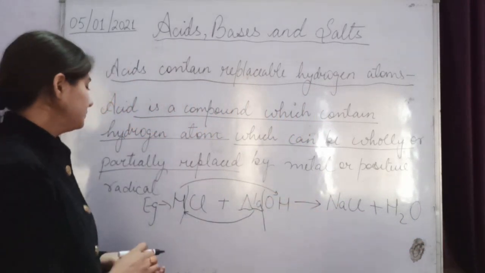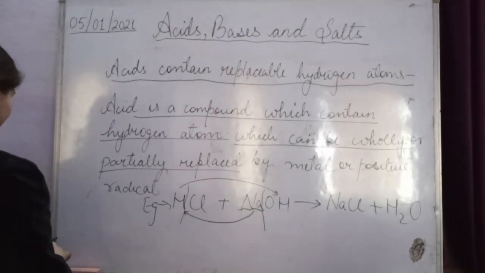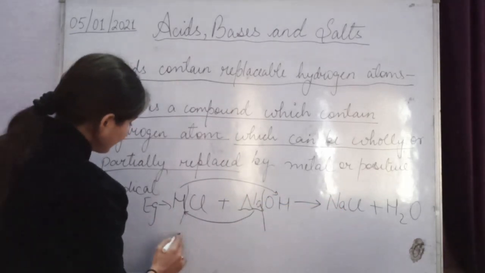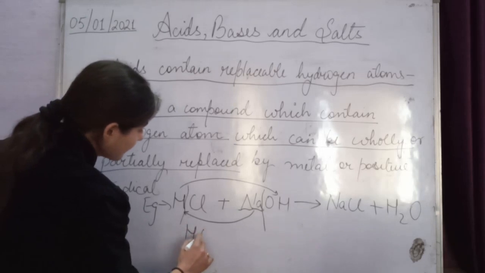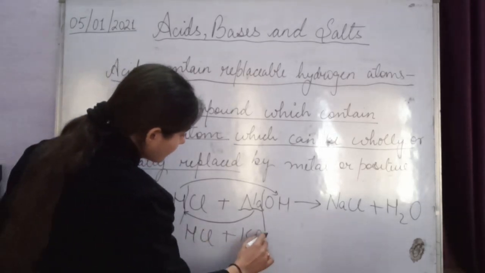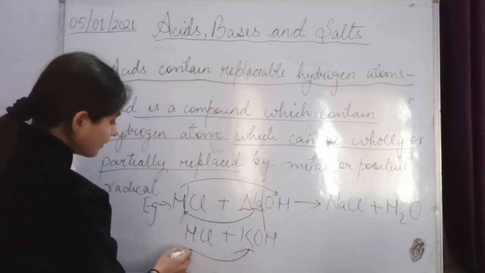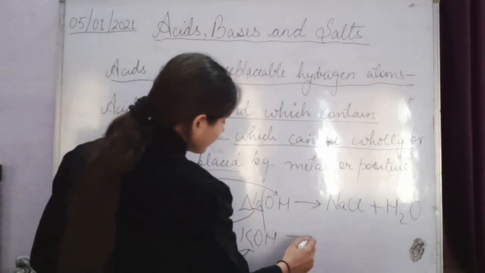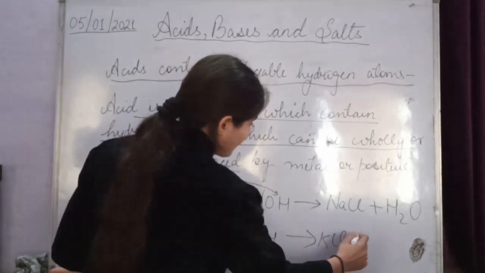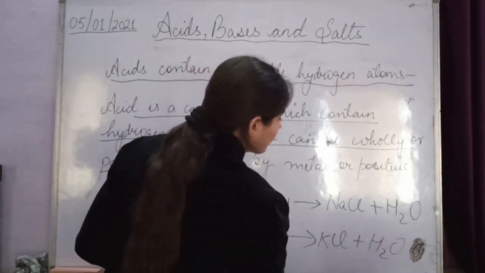Got it? In the same manner, we can do HCl with KOH. In this also the potassium metal will replace this hydrogen and forms KCl plus H2O. Got it?